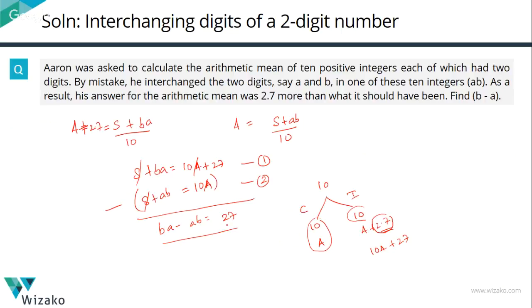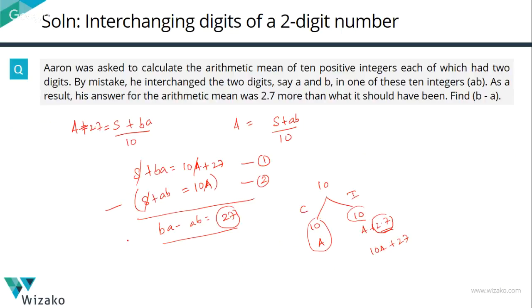So this 27 is something that we should have arrived at without writing any of these equations. Why did this difference become 27? Why was the difference in the sum 27? Was it because of the sum of these 9 numbers? Definitely not. Those 9 numbers were spot on. So the difference is primarily because this guy wrote an AB as a BA. So the difference between BA and AB is what should have contributed to this 27.